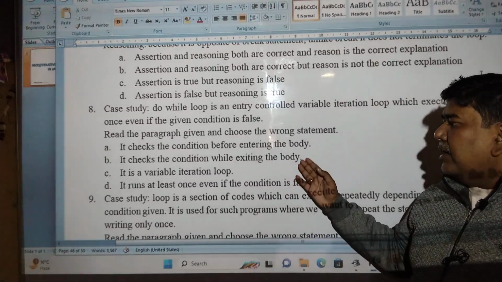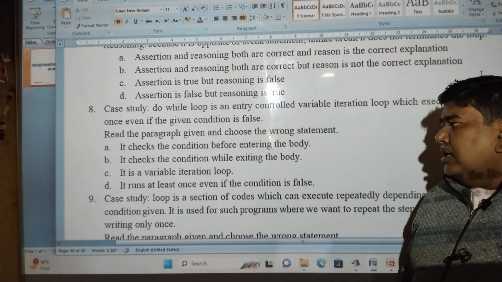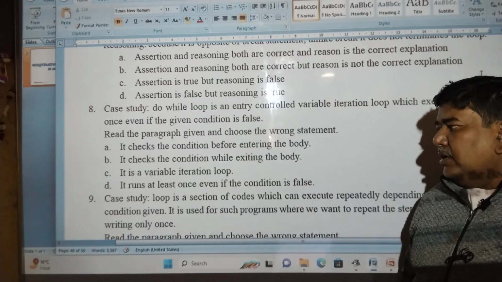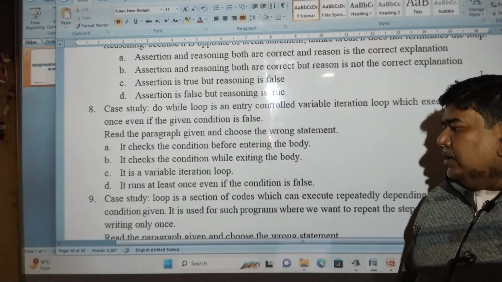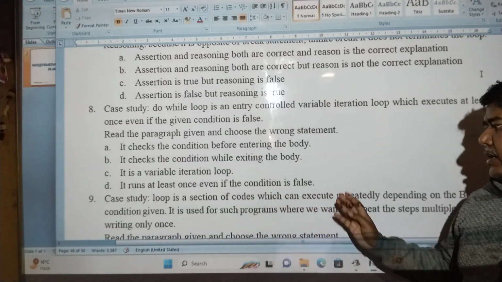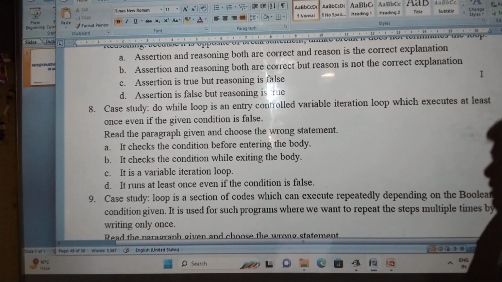Wrong. It checks the condition while exiting the body. It is a variable iteration loop. It runs at least once even if the condition is false.